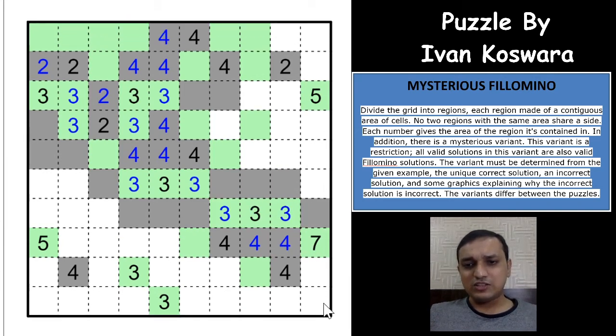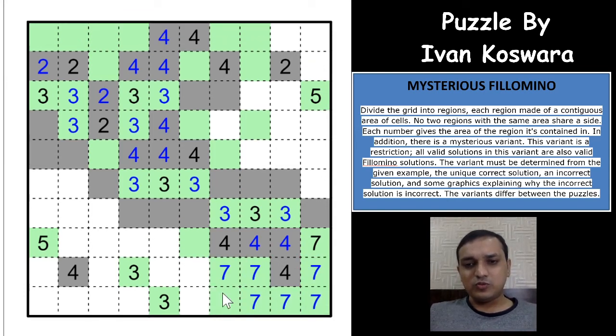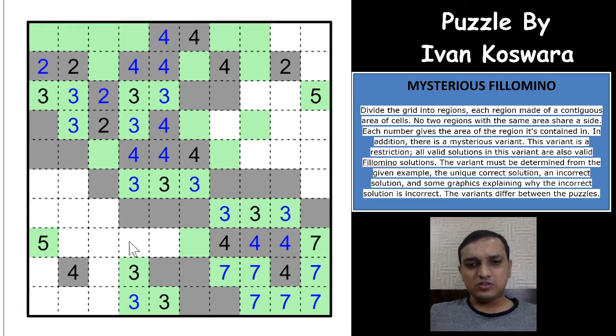And now the 7 has to go only one way, right? Because this all would have to be odd, and the 7 is also fulfilled now. Superb. So this would have to be even, this would have to be even, and this even has to come out this way. And this again, there's an odd number of cells and it has to be even, right? So it has to come out this way, which means that 3 has to come out this way. So 3 is also fulfilled. This is even,